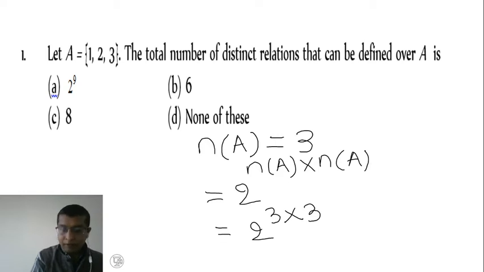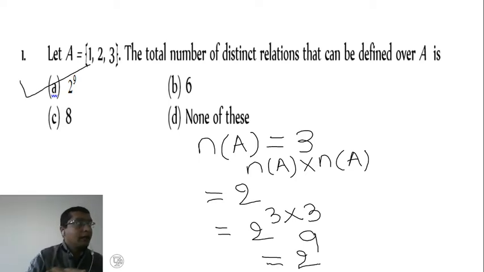If you simplify this, it is 2 raised to 9. Therefore the right answer is 2 raised to 9, that is option A.